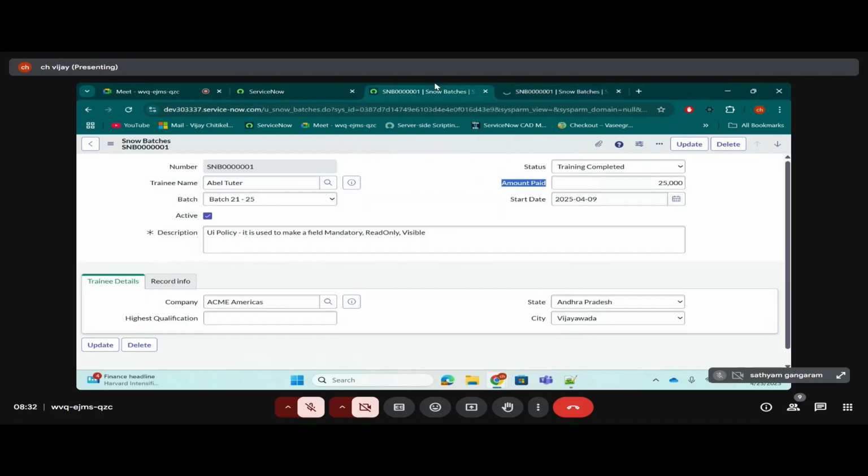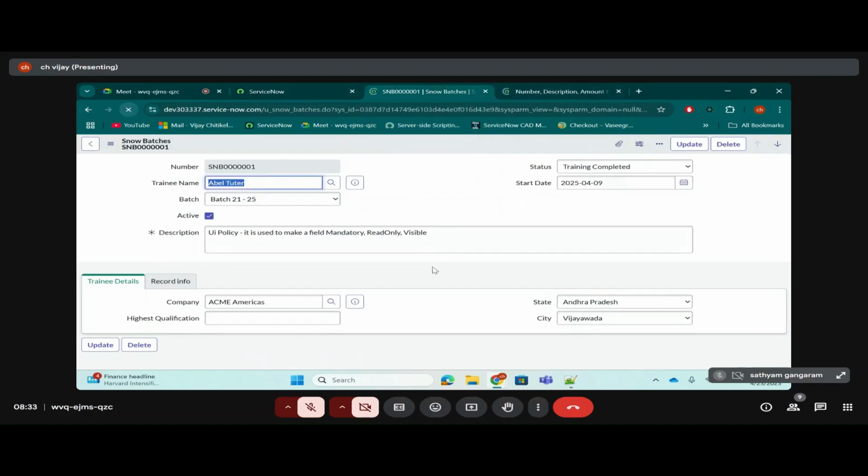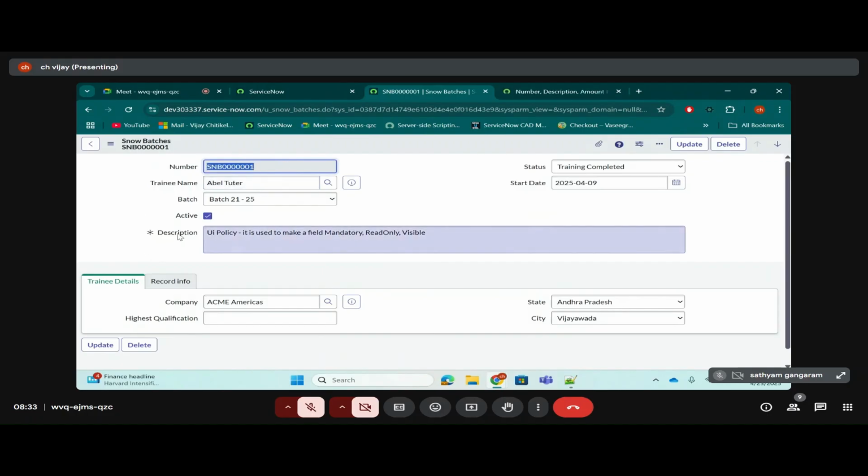So this is how you can use the UI policy. It will be read only, it will be mandatory. You can't see the amount paid field here. Can you see amount paid here? No. Okay.